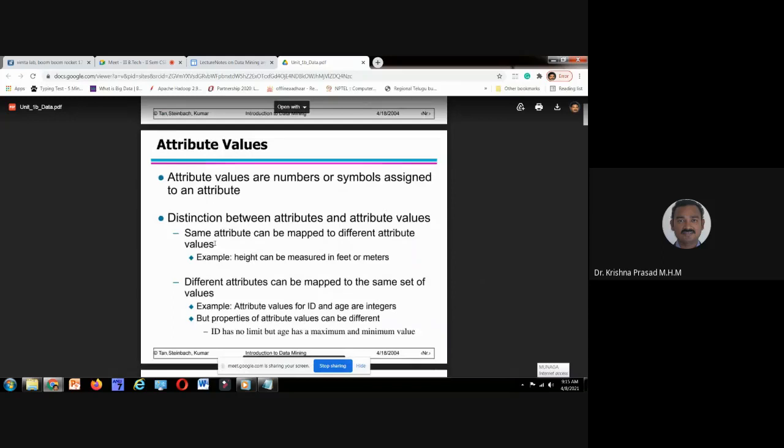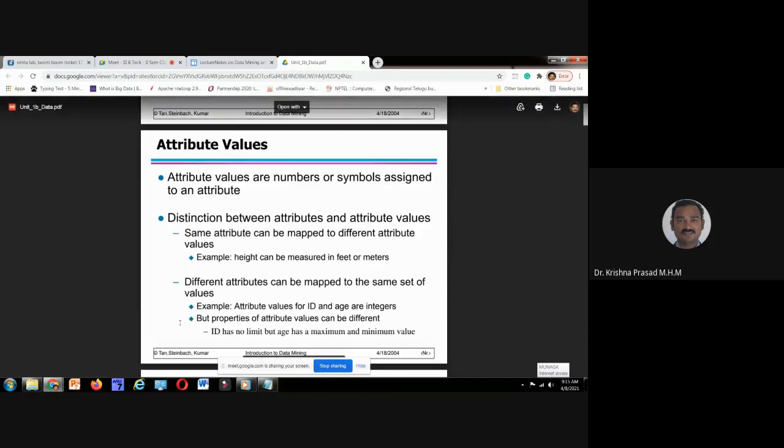Coming to attribute values, they are numbers or symbols assigned to an attribute. Right. Symbols also. Distinction between attributes and attribute values. Same attribute can be mapped to different attribute values. Please see. Height can be measured in feet or meters.